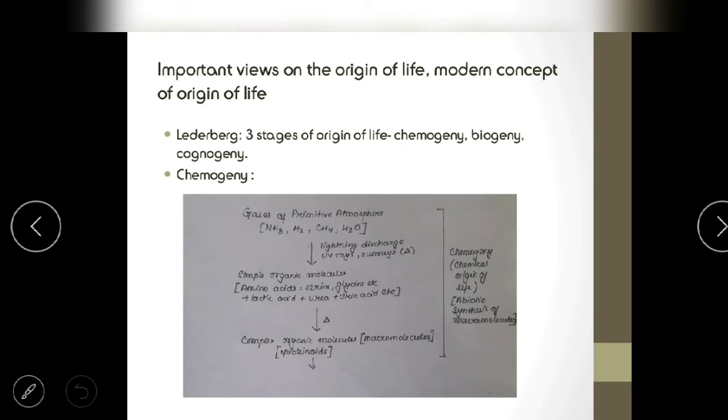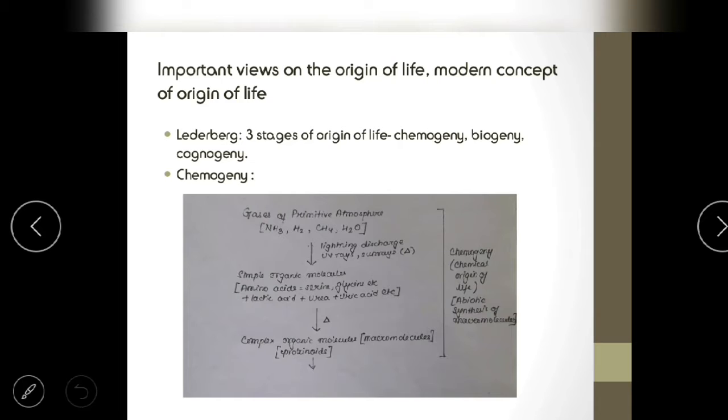So let's see. Now there are some important views of the origin of life and the modern concept of the origin of life. This is the exact terminology given in the ISC scope of syllabus. What they mean is not very clear, so we have tried to include whatever points and theories we can get hold of in this particular topic. Now let's see the first one.